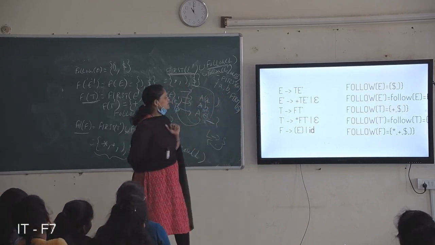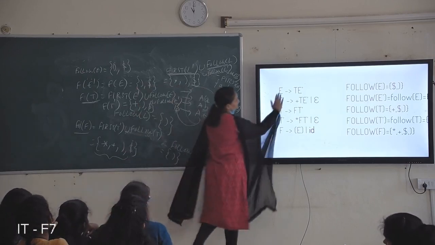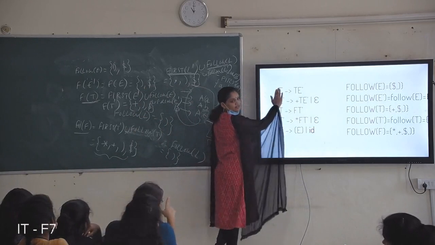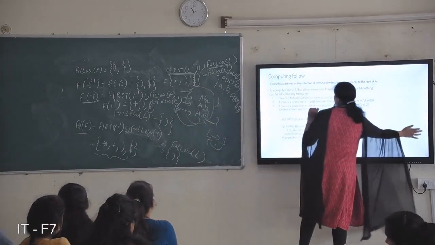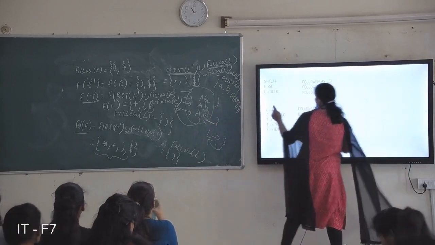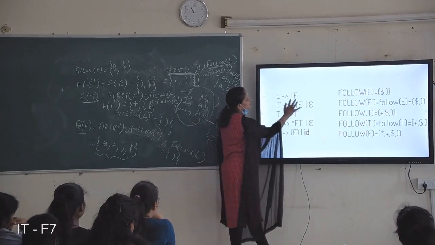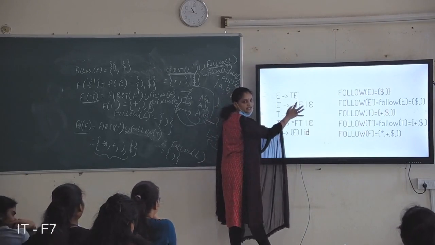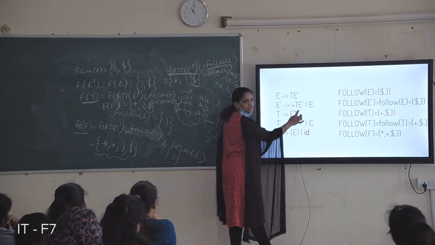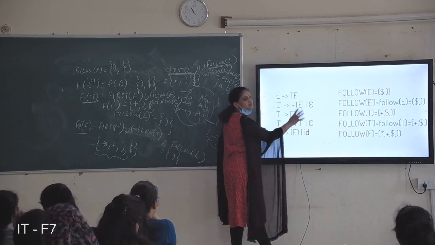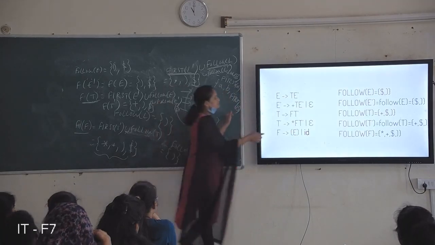So first of T, tell me. Looking at the left and right sides, just find where the T is. T is here and here. After T, the non-terminal E dash is there, so take first of E dash. Here also it starts with E dash, the symbol after T. So first of E dash is included in follow of T. What is first of E dash?